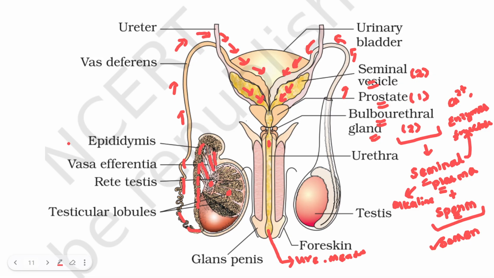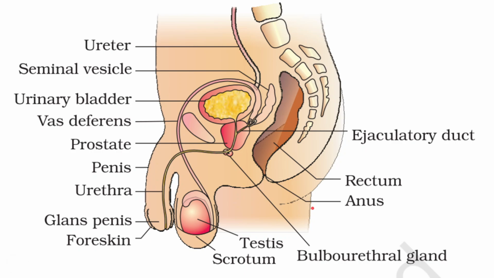Out of this, you have to know that the main role of the bulbourethral gland is that the secretion it produces will help in lubrication of the penis, to facilitate insemination. That is the major role of the bulbourethral gland. Other things we have already seen. I think it is clear.